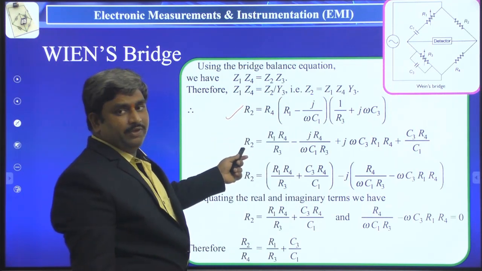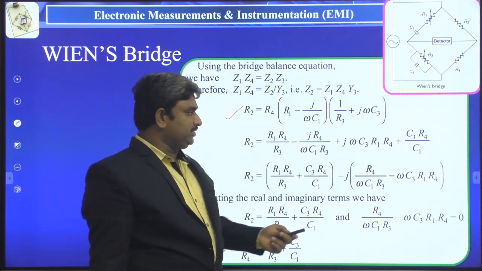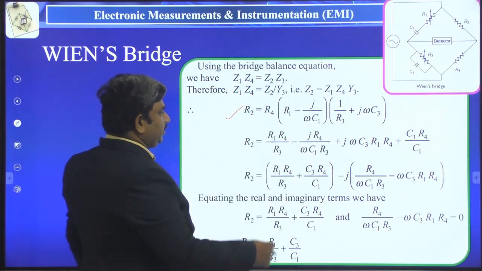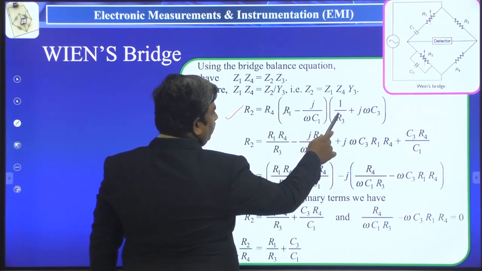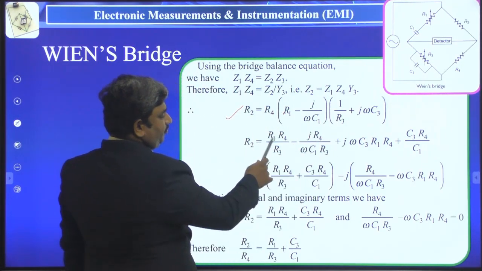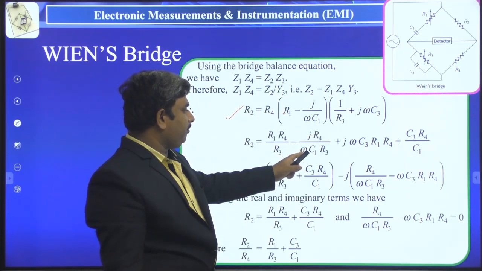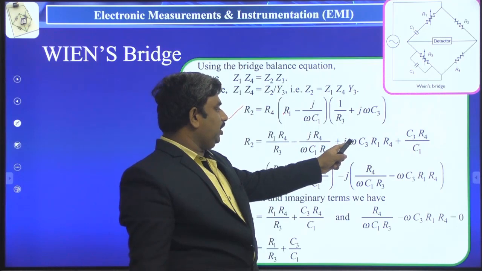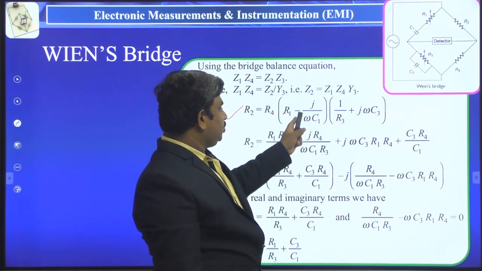Now, keep R2 aside and multiply R4 and these two functions. After multiplying, we got the equation like this. Here R1 into 1 by R3 into R4 gives R1 R4 by R3, minus j R4 by omega C1 R3, plus j omega C3 R1 R4, plus C3 R4 by C1. So you have to multiply.